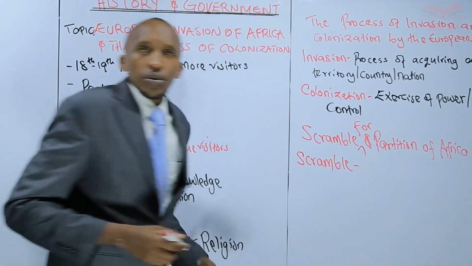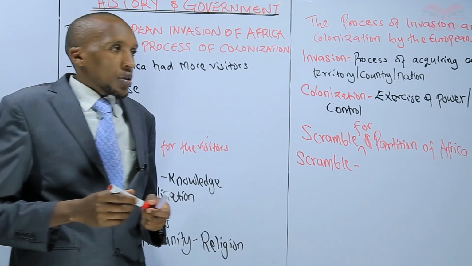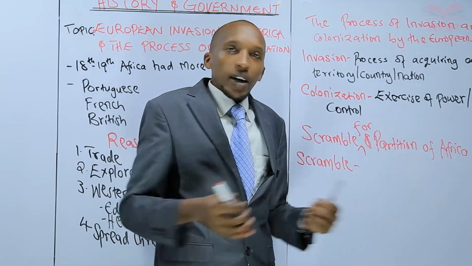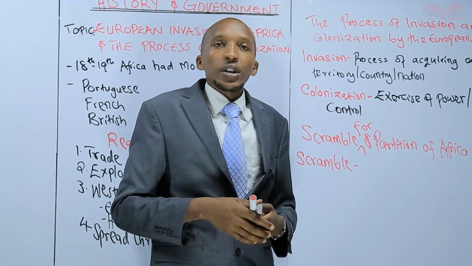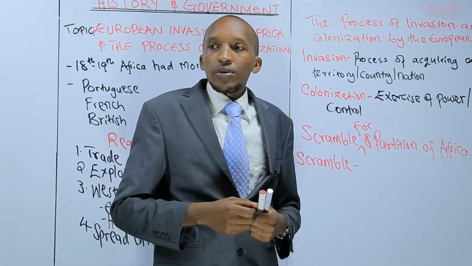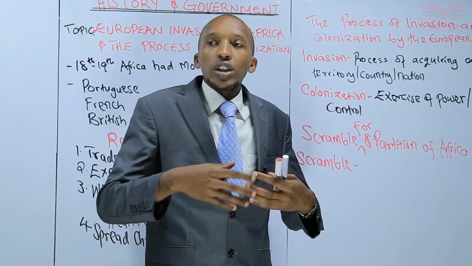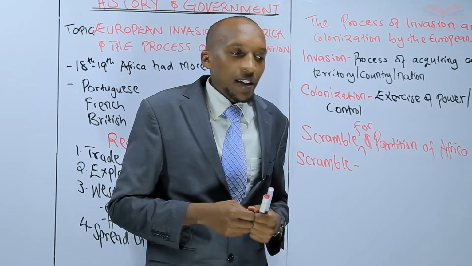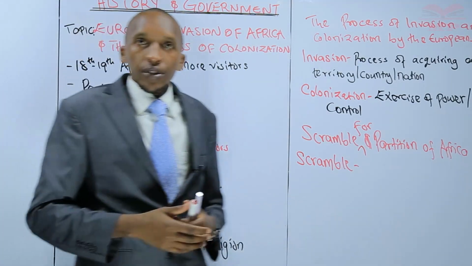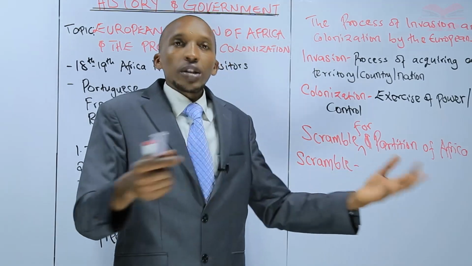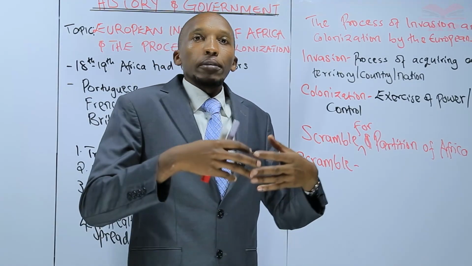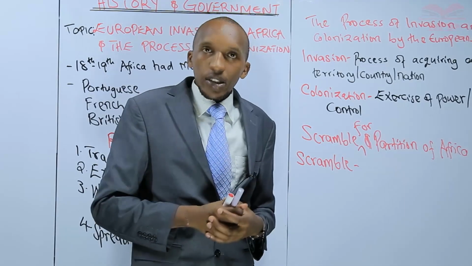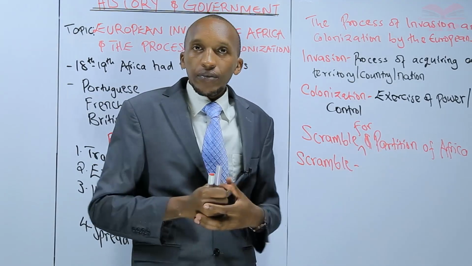What is a scramble? Now, imagine you are just there at home, and then somebody offers, right, to give items for free. Let's say, for example, we are having food, right? Somebody decides to give sugar to the people in your estate, for free.